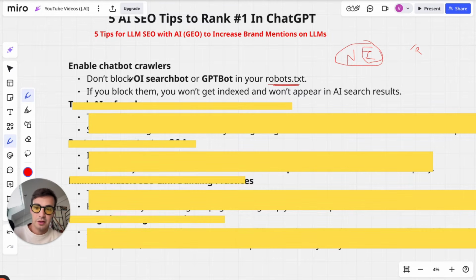And if you're blocking these crawlers, these bots, in your robots.txt, well, you're not going to show up. So if you block them, you won't get indexed and you won't appear in AI search results. Now granted, some people block these because they feel, with some reason, that if they don't block, all their content is going to be stolen. That's the one fear they have. And the second fear is that so many bots overcrowd their servers and make them spend way more money on server costs because they overwhelm the servers.